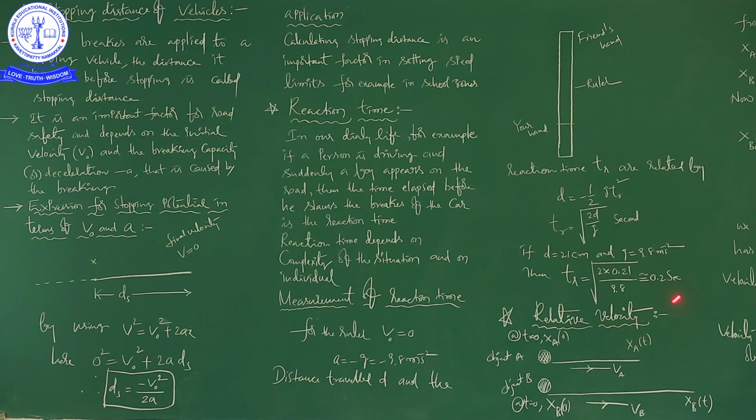Before explaining this topic, relative velocity, I will give you one good example, because an example is very important for understanding the importance of the topic as well as the topic itself.